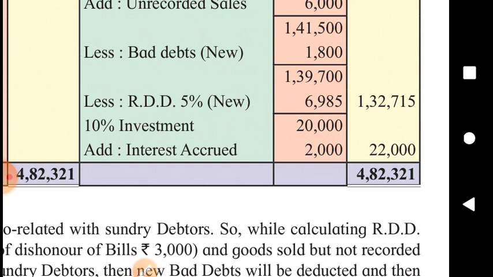Though it is not received, it will be received, but this interest is of this year, so it was considered as income of this year, therefore it was credited to profit and loss account. And now the accrued incomes are always an asset for the business, an amount receivable is always an asset for the business, so it is shown on the asset side, rather it was added to investment. Similar items are combined together in order to make an effective presentation. These are not just accounts, these are accounting statements, therefore presentation is very important.